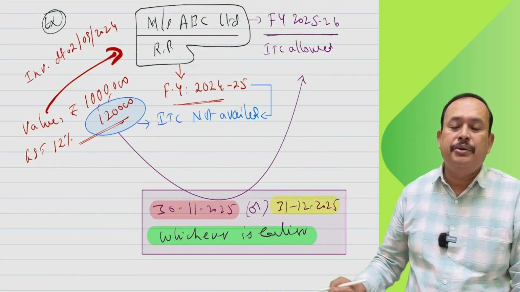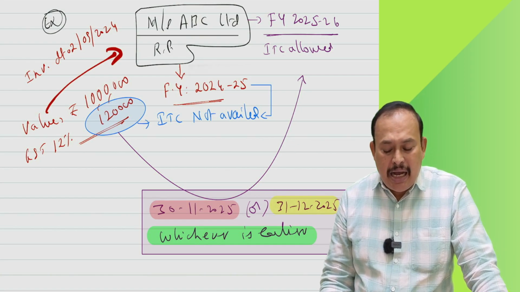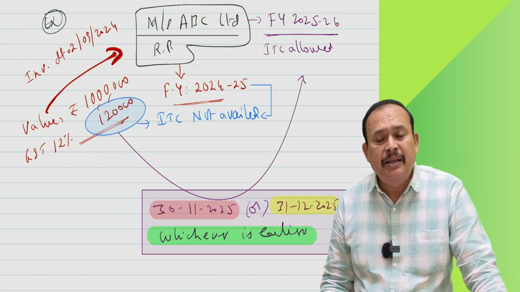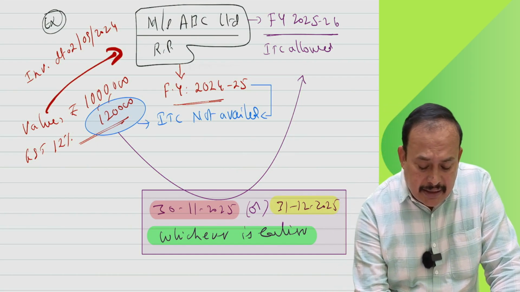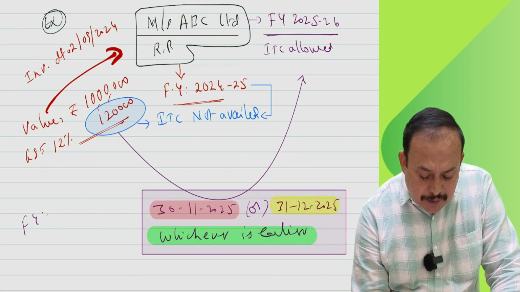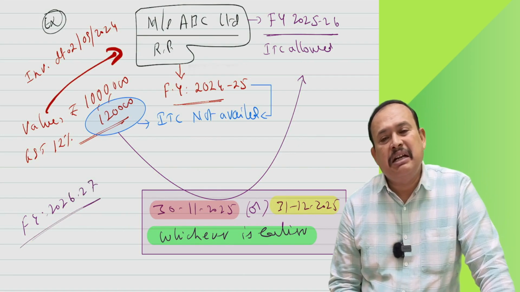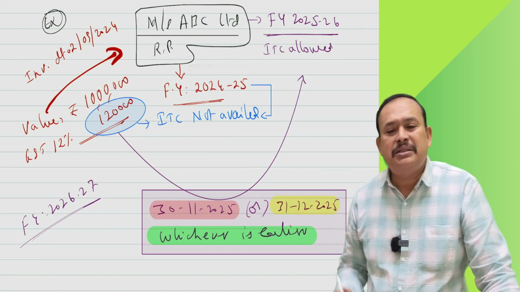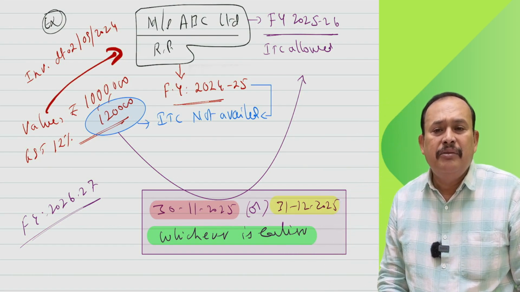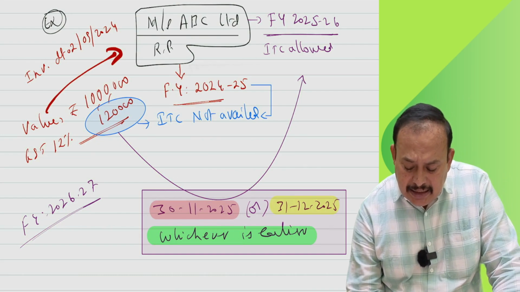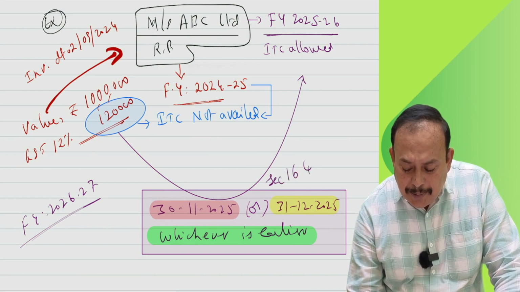That is important to note. If they wanted to avail the ITC in a later financial year, for example 26-27, then ITC is not allowed, because the time limit is given here, which is Section 16, subsection 4.